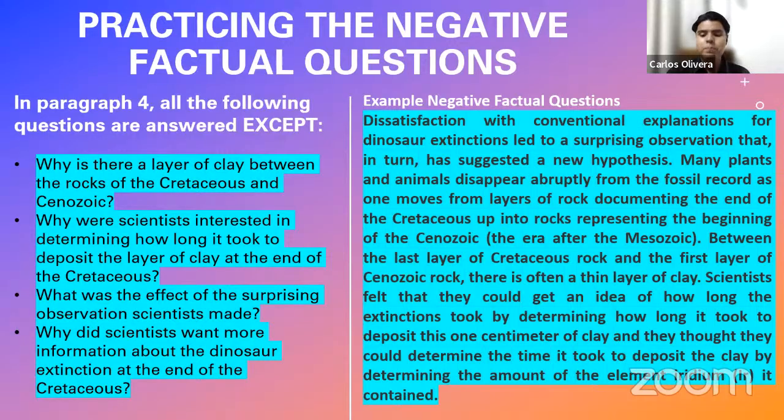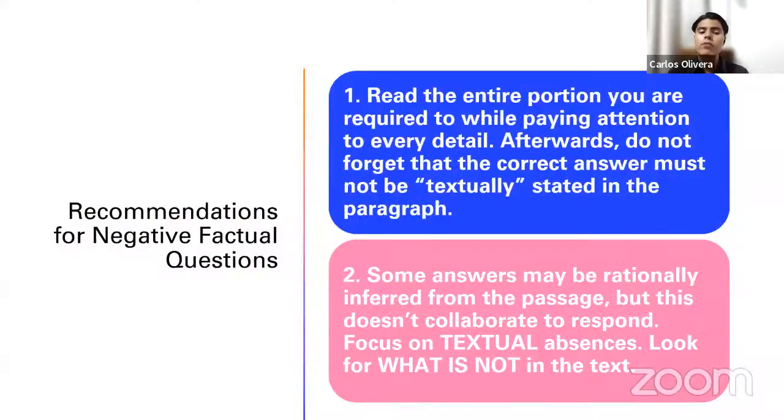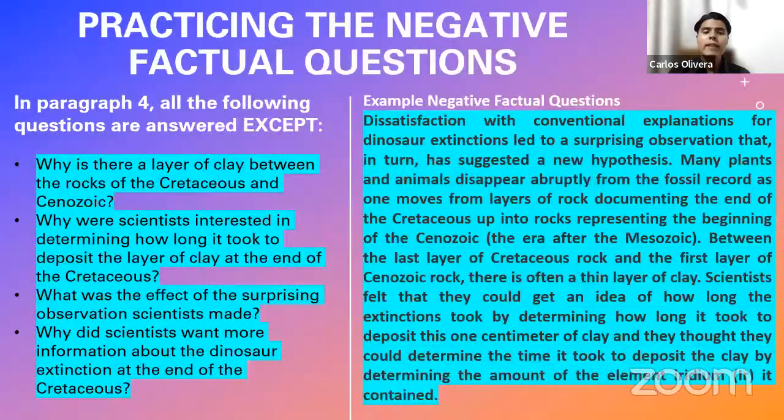All right? Super simple. Now, recommendations for negative factual questions. Read the entire portion you are required to while paying attention to every detail. Afterwards, do not forget that the correct answer must not be textually stated in the paragraph. This is all you need to know in order to respond to the question. Because if you see, it's asking you, all the following questions are answered except. You remember, for example, when we were in the inference question, I told you, right?